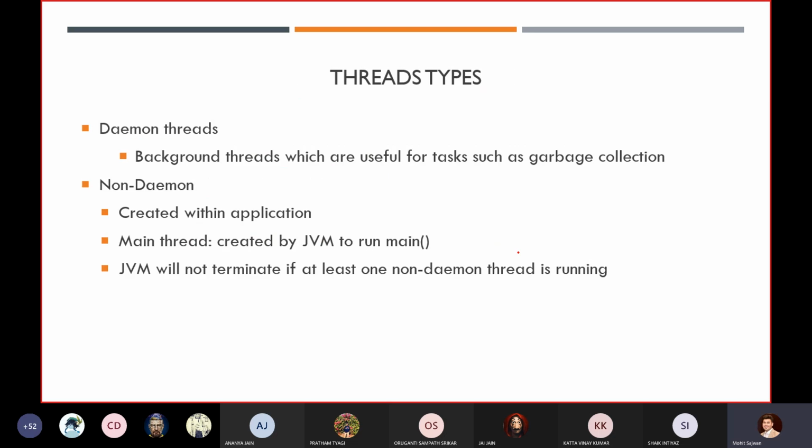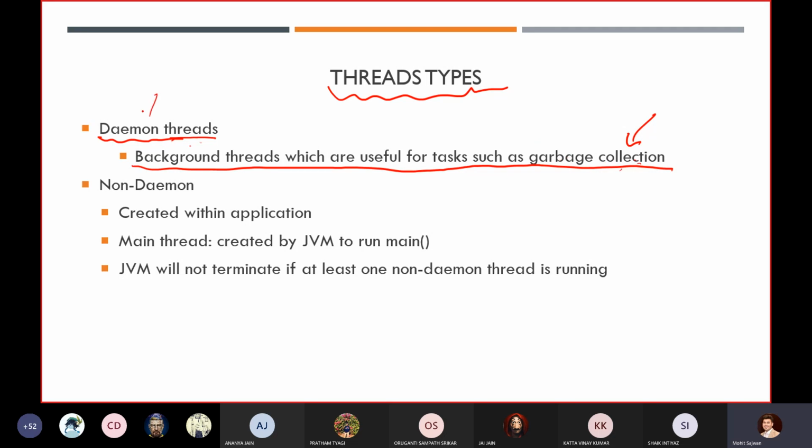Now, first of all, we'll discuss what the types of threads are. There are two types of threads. The first, we generally call daemon threads. These are background threads, useful for tasks such as garbage collection. We have already discussed the garbage collector. In Java, if somebody asks who performs garbage collection, you will say that garbage collection is performed by a daemon thread.